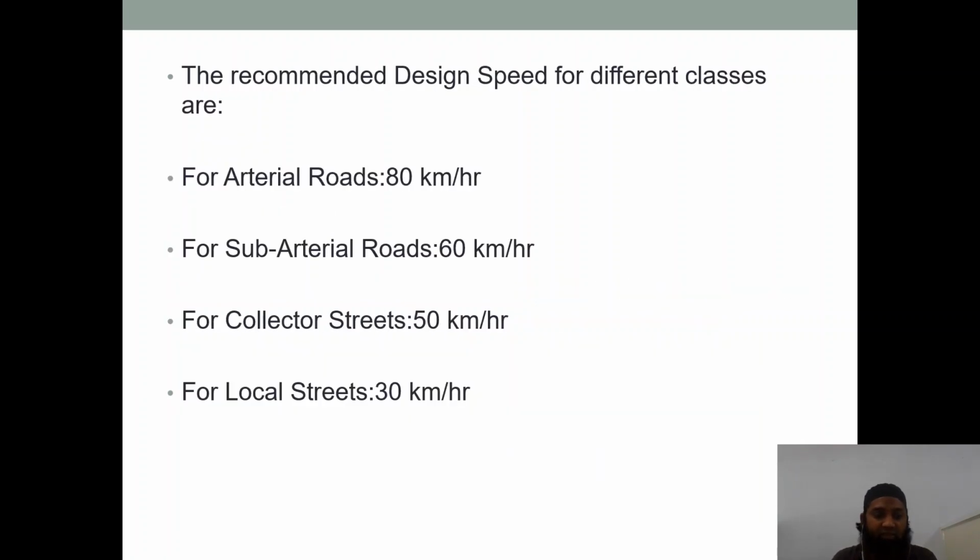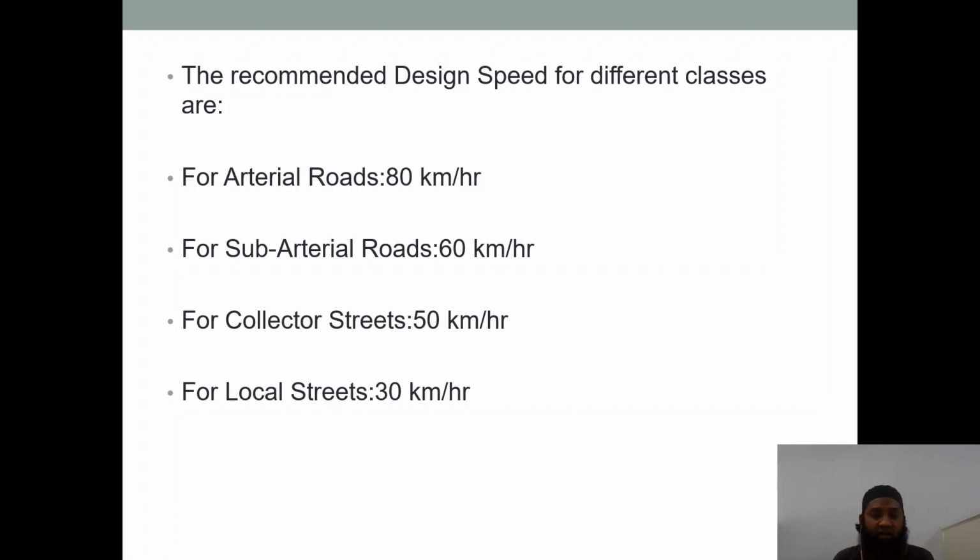Let us see the recommended design speed for different classes. For arterial roads, it is 80 km per hour. Arterial roads are the primary roads of an urban area, and the speed limit will be 80 kilometers per hour. Basically, these connect to the national highway, from there to the state highways, and then to the expressways. So these are the roads which have the highest design speed in the urban areas.